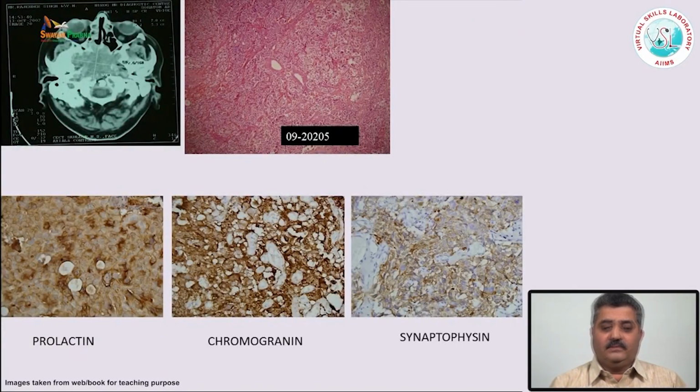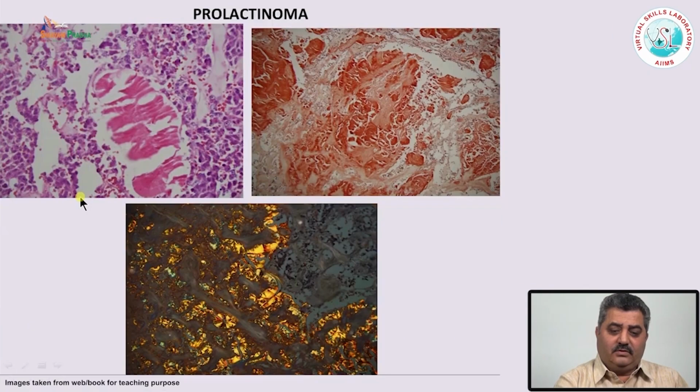This is one case of prolactinoma. This is a large tumor in the sellar and suprasellar region. This is the microscopy showing sheets of cells with scant or moderate amount of cytoplasm, and these cells are immunopositive for prolactin, which is strongly positive. So this was a case of prolactinoma.